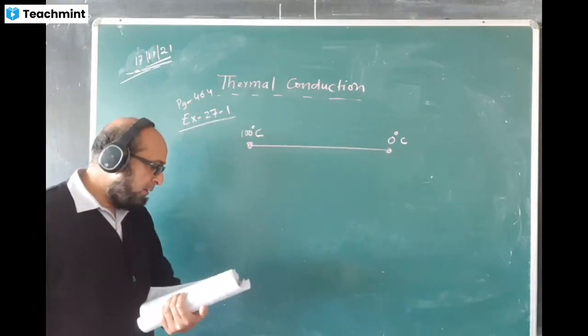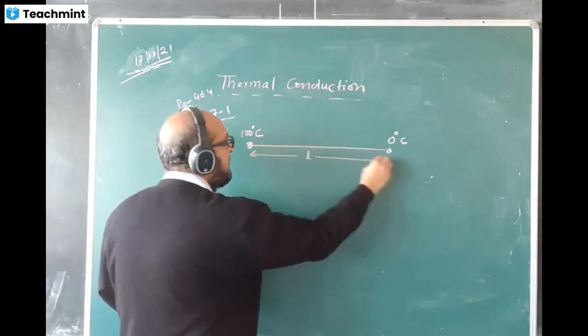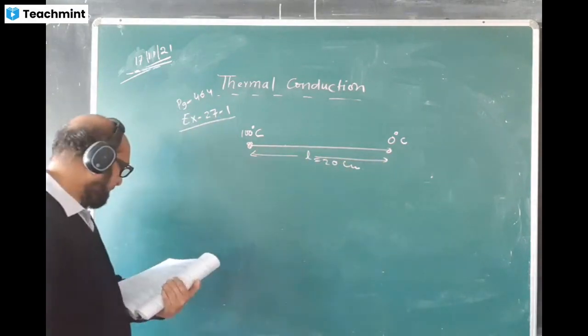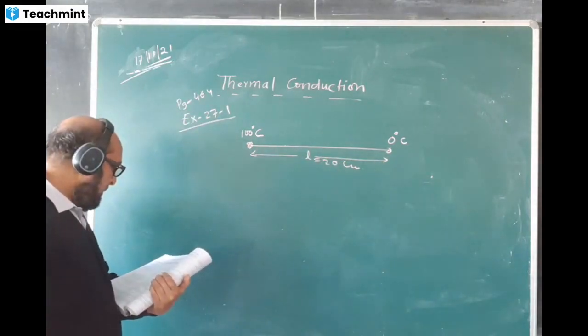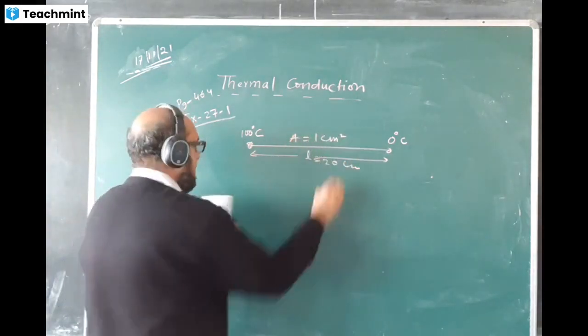The length of the rod is 20 centimeters, and its area of cross section is 1 centimeter square.